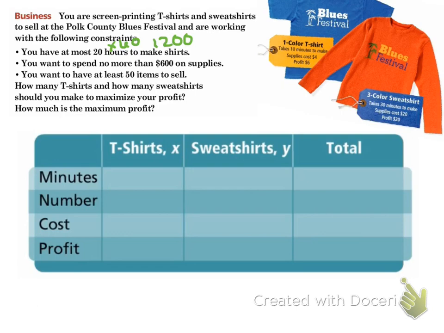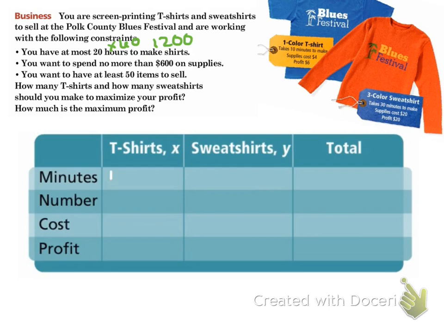To me, it's easier when working with a word problem like this to create a table like this. My minutes is the equation I'm going to create first, and I am going to use x for t-shirts and y for sweatshirts. I just chose one letter for one and one letter for the other. And that's how long it takes me to make it.